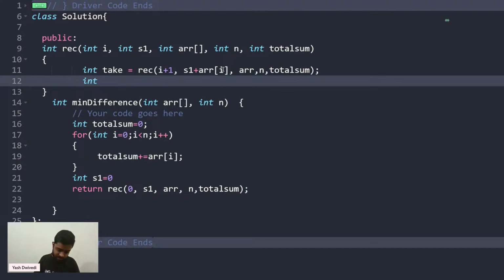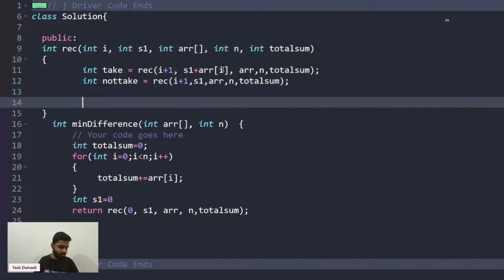Now what is the other case, where I don't take it? If I do not take it, then I'll call the recursion and move to the next element, and my subset sum will remain the same as S1. Then I'll pass the array, the n value, and the total sum here. Is this part clear to everyone? And in the end, I'll return the minimum of both the scenarios, the minimum of take or not take.